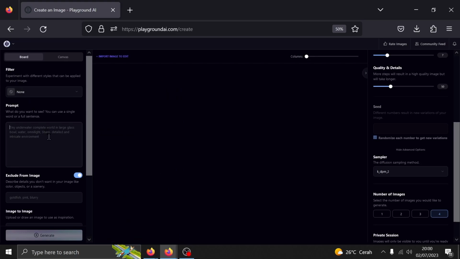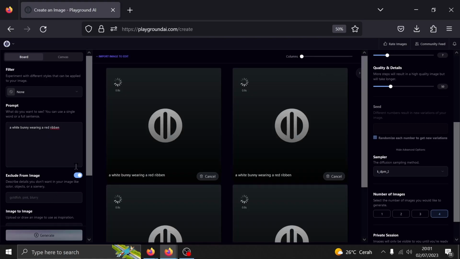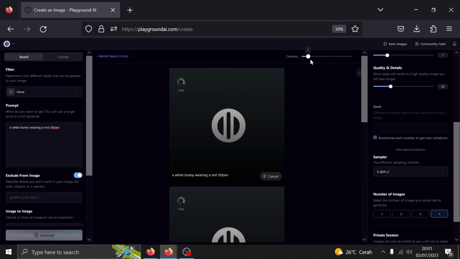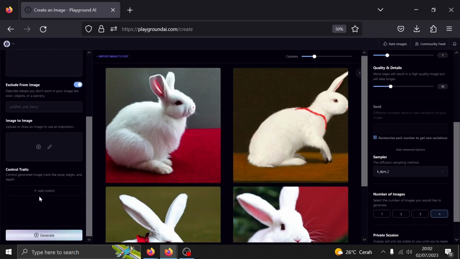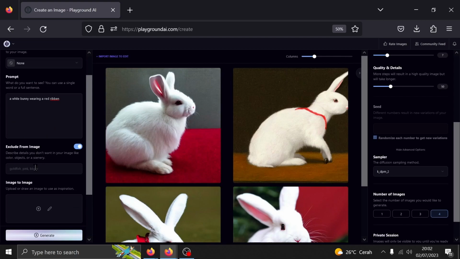As before, I'm just going to use the same prompt. Well, I guess I should modify it a bit. It might take longer to finish compared to the other AI generation service, but still, just be patient. Well, I'll let you guys judge the results. Perhaps you can also play around with them yourself.